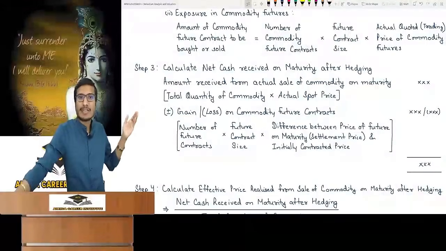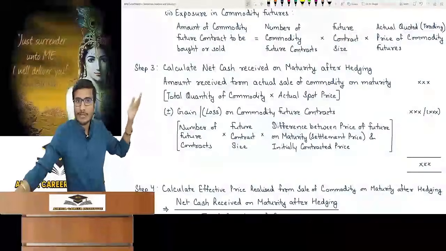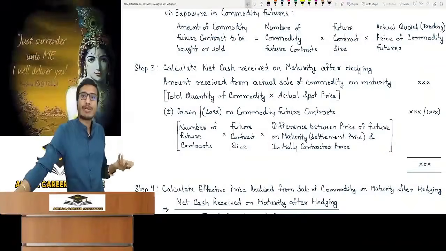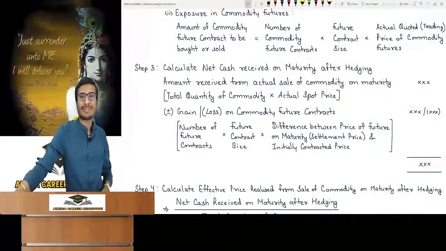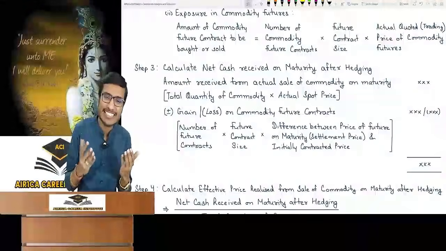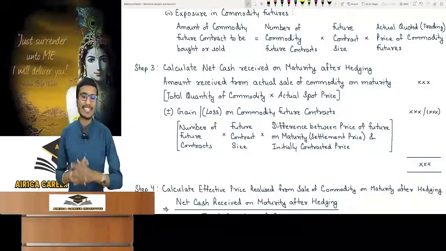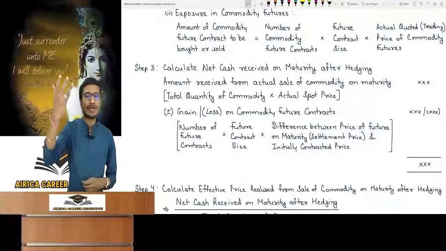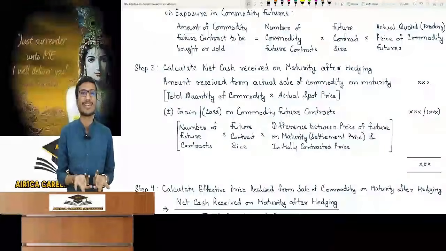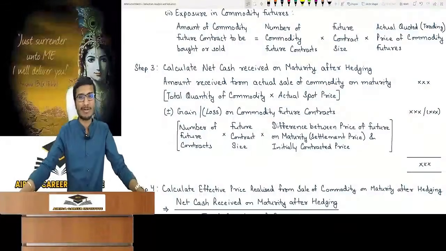After this, if you do a commodity future contract, there will be gain or loss. If there is gain, then it is plus because the amount is received, and if there is loss, then it is minus. Clear? How will the gain or loss be calculated? It will be the same as we saw above in future contracts. In equity, number of future contracts into contract size into difference between the maturity and contract price. Difference of initial contracted price of future and settlement price. It is the same, nothing is different. It's just that you have to think of commodity instead of share.